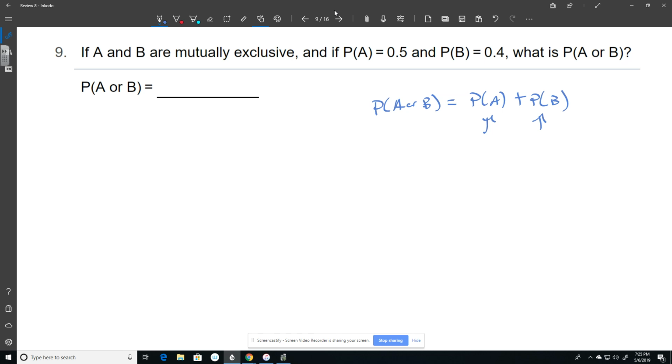So we just need to plug in these 2 numbers. We're looking for P(A or B). So P(A) is 0.5. P(B) is 0.4. So when I add those together, I get 0.9. This one, I think it just wants it as a decimal. I didn't copy that part of the question, so be careful that you put it either as 0.9 or 9/10 or 90%. I'm guessing it's this one.